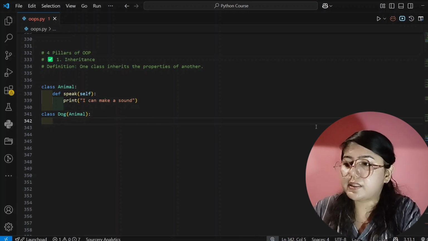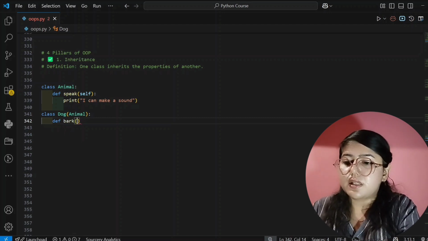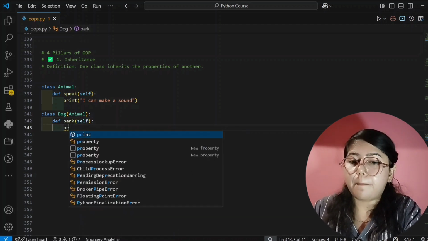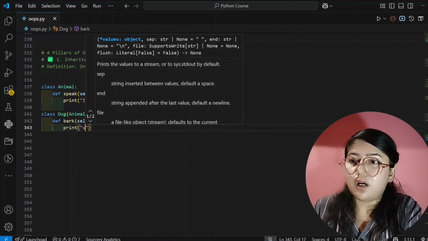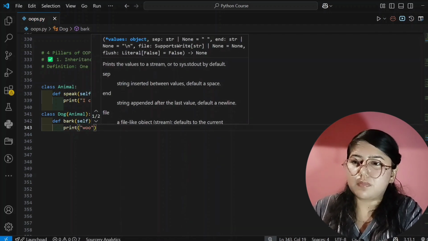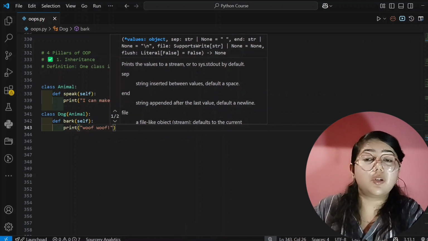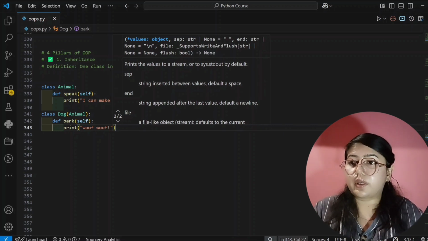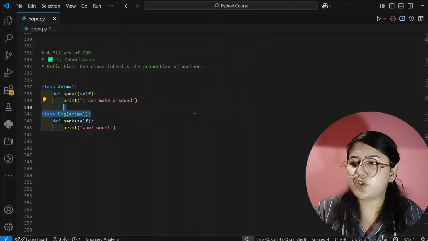Then colon, and in the next line I will create another method, def bark(self), colon, and after that I am writing the sound which a dog makes, woof. This is just an example to teach you what inheritance is. So now we have created our parent class, and this is our child class also.